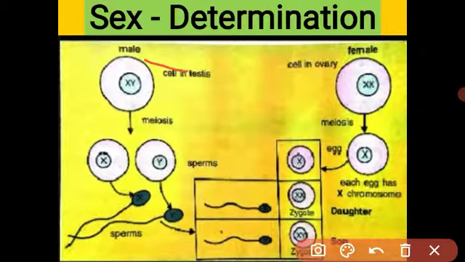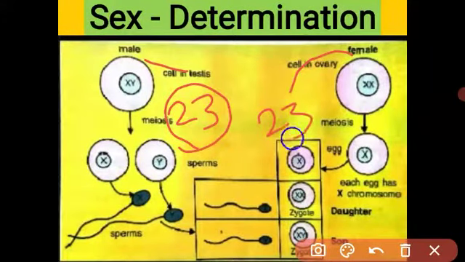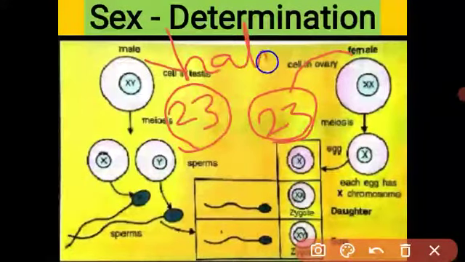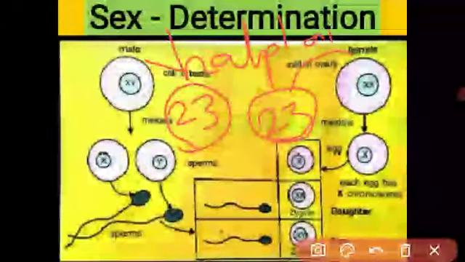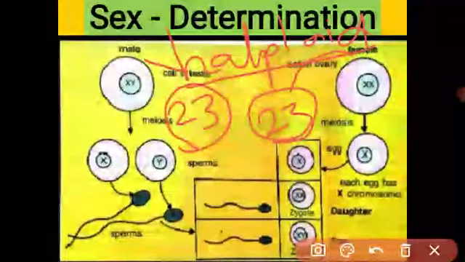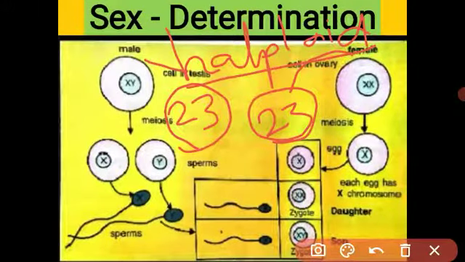In male there are 23 chromosomes, and in female 23 chromosomes, not pairs, only 23 chromosomes. It is the haploid number of chromosomes. Haploid chromosomes. Okay, these are the eggs from the female and the sperm from the male.